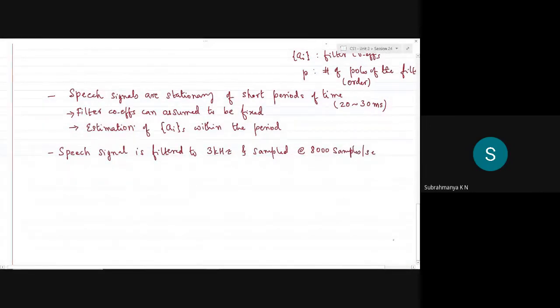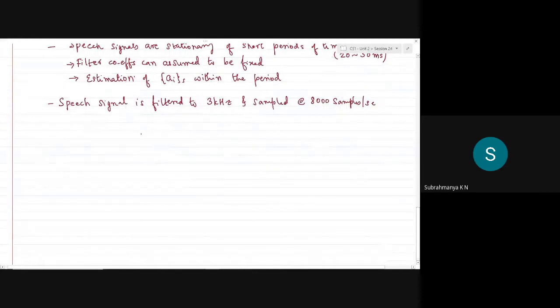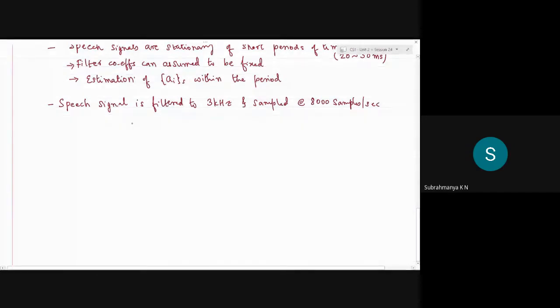What I mean is, there are 8,000 samples produced by the signal per second.